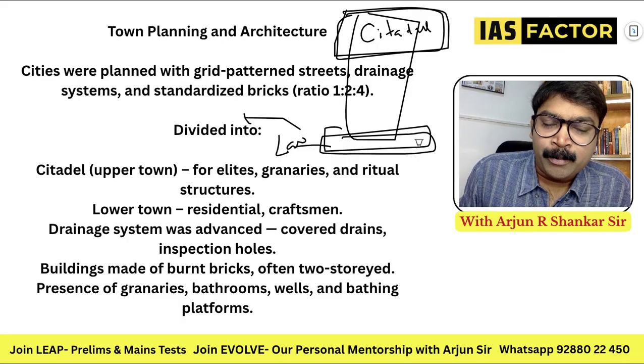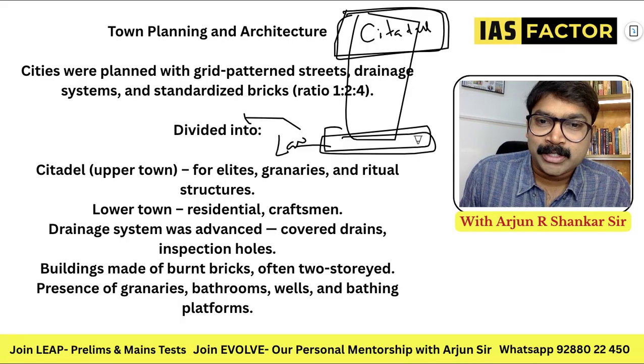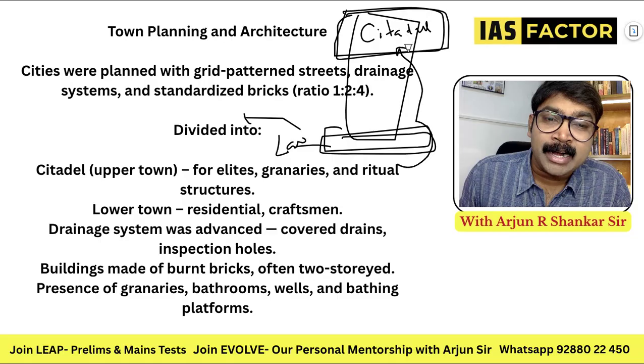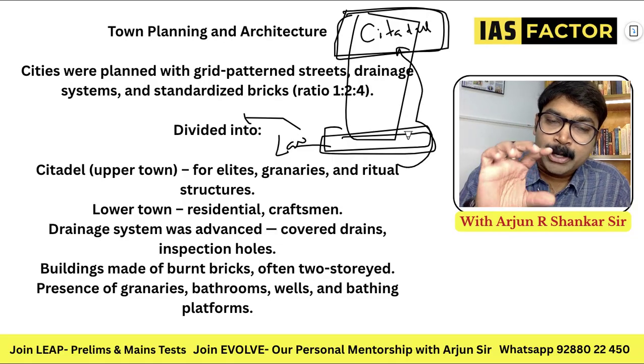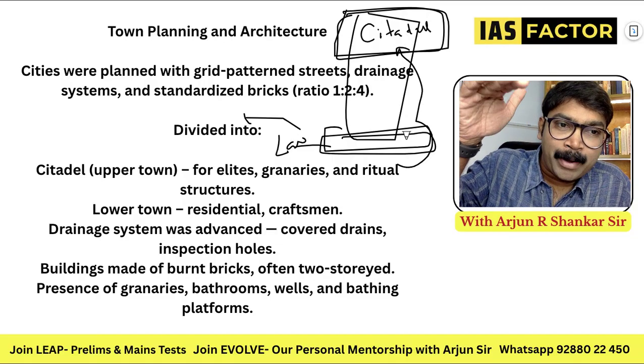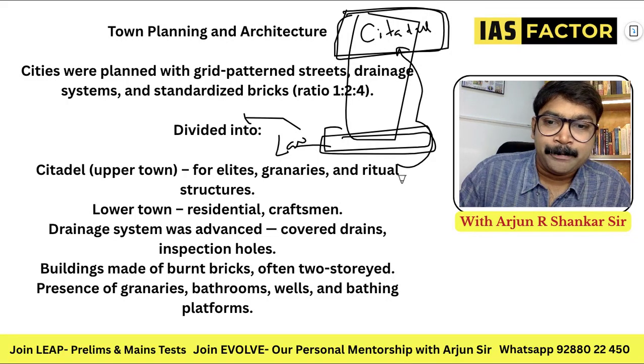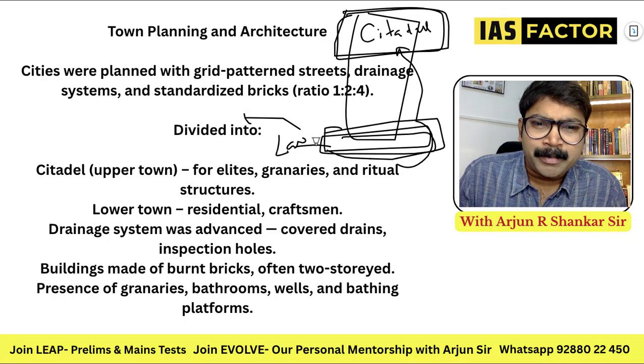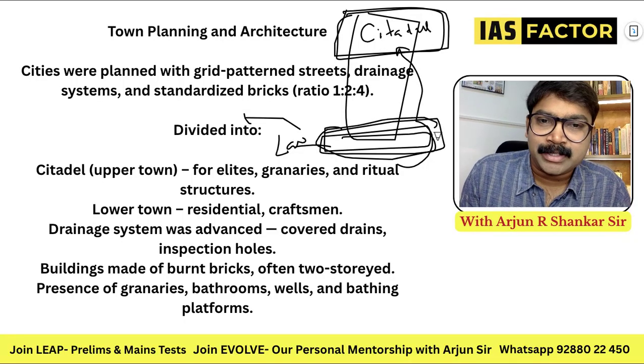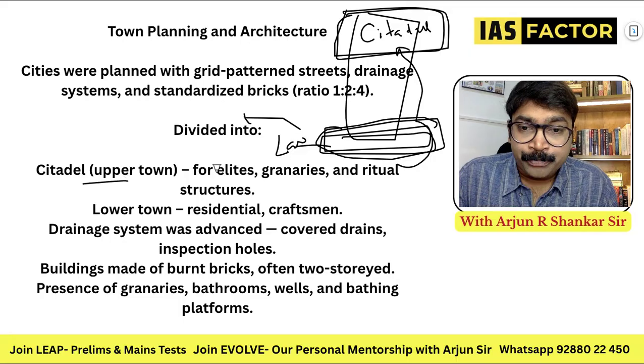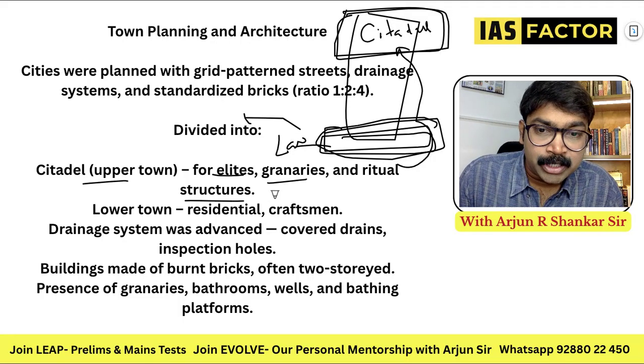If you have watched the movie Mohenjo-daro by Hrithik Roshan, they've at least shown some of the important factors. Common people could not go into the citadels unless there was an important function. Usually the rich people lived in the upper town, and the lower people lived below. There was no caste type of system, but lower people in the sense of income: poor people, people doing business, trade, vending, etc. So: citadel, upper town for elites, granaries and ritual structures.